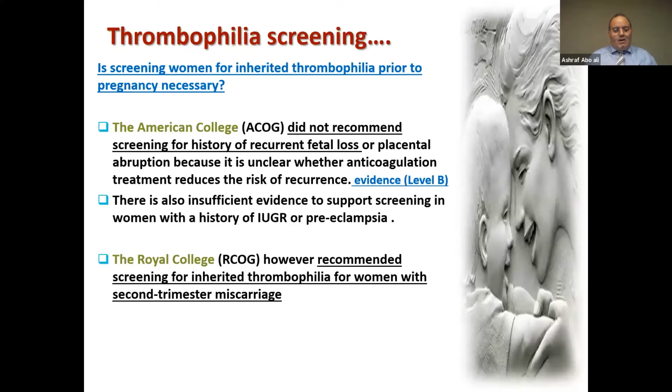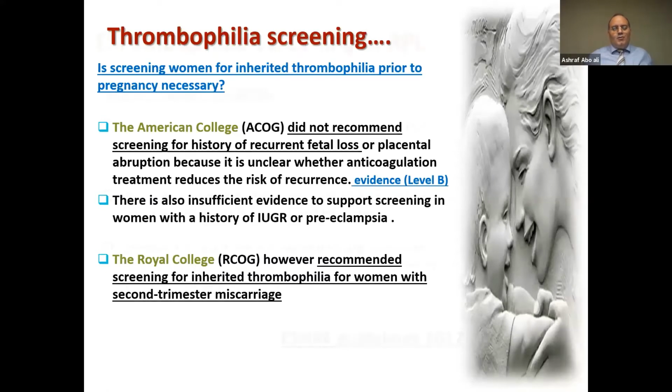What about the Royal College? The Royal College of Obstetricians and Gynecologists, however, recommended screening for inherited thrombophilia for women with second trimester miscarriage. And we always find that the Royal College concentrates on second trimester miscarriage as an important criterion for testing and for management.